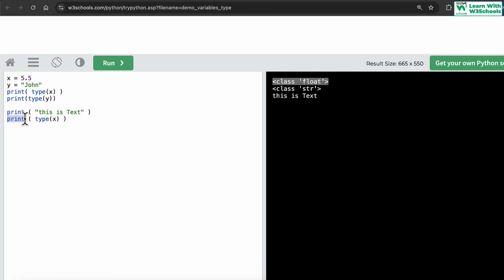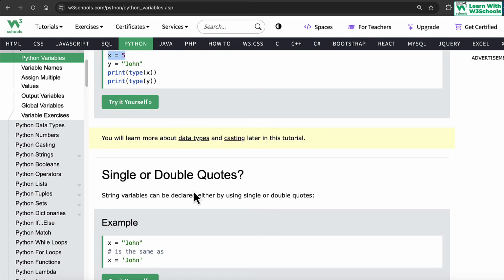So it's like asking somebody to pick something up and hand it over to somebody else, right? So we have asked type, hey, find out the type, and whatever the answer is, hand over that answer to the print function so that I can print the output on the console. So we have used a function inside a function to print the output. That's what it is trying to do.